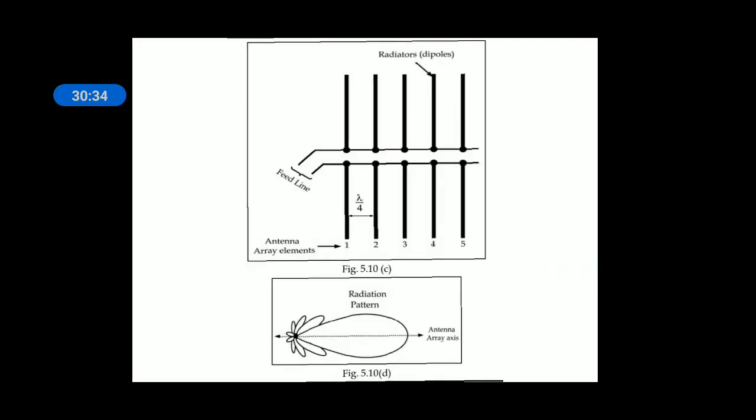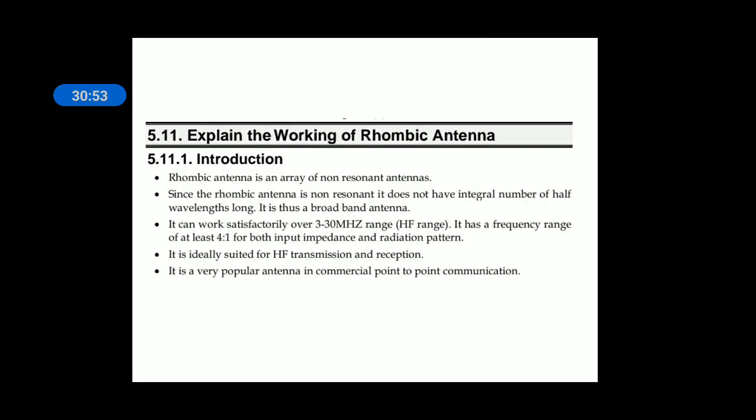And the radiation pattern is like this. This is the radiation pattern. This is the arrangement. So there are 5 antenna radiators. They are equally spaced with a gap of lambda by 4, and they are connected directly without any cross, because the gap is lambda by 4, which does not produce any out of phase.